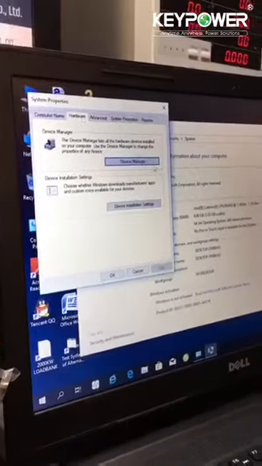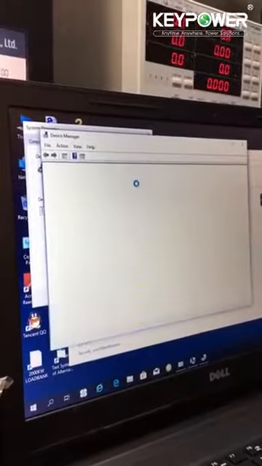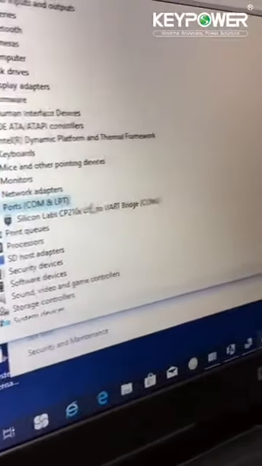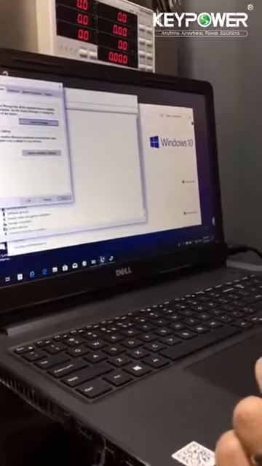Need to find out the port. Device manager. And then COM3, okay, remember this.